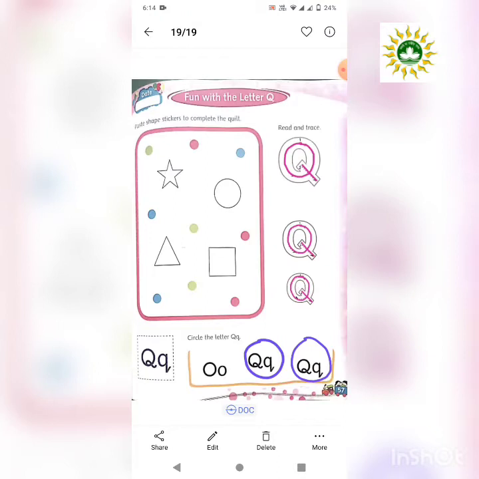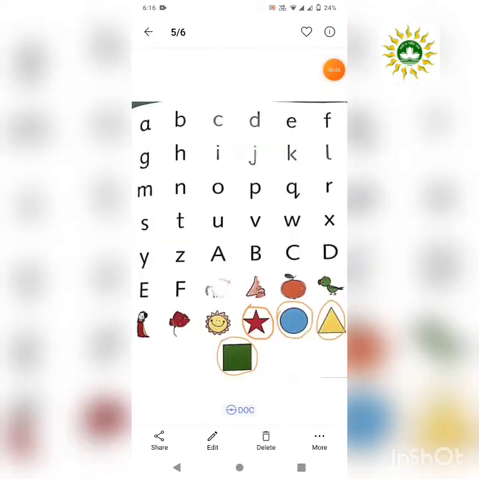The shape stickers you will find at the back of the book. The stickers will be available at the back of the book. That I have already shared in the PDF file. Children have to paste star, circle, triangle and square shaped stickers. Please help children to paste these stickers.